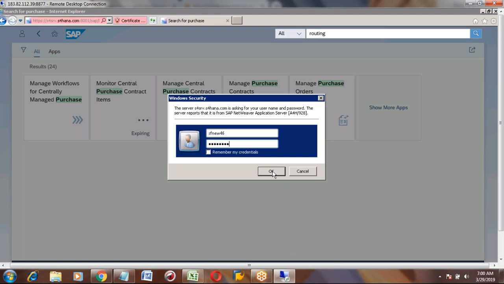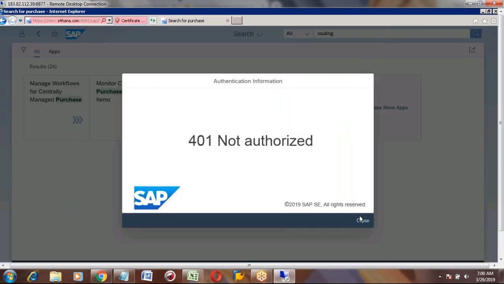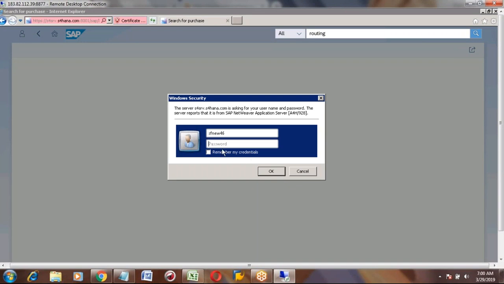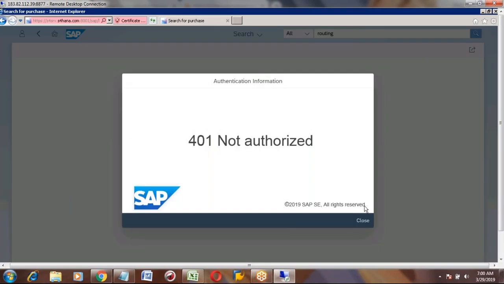Anytime you search, if this security window comes, it should not come. There is some error, some issue with the system. Otherwise, it won't come actually. I'll do one thing.